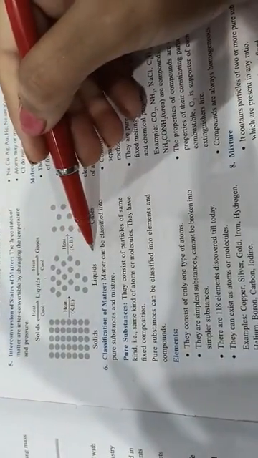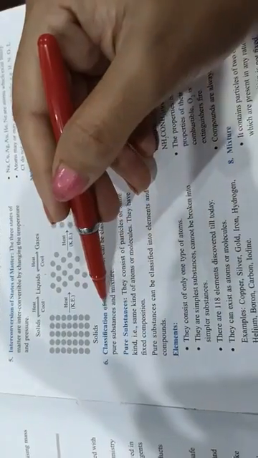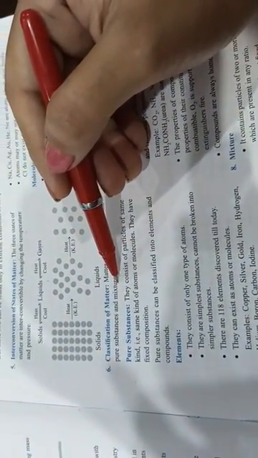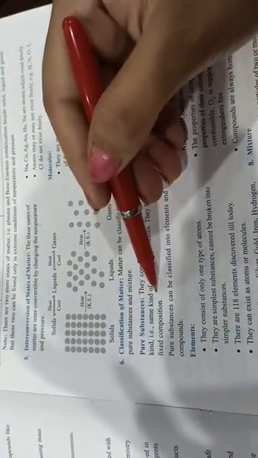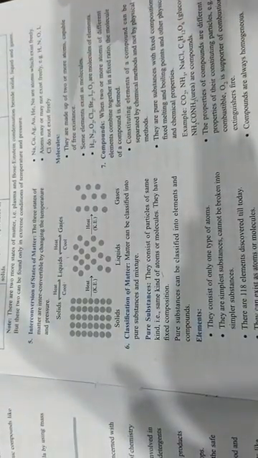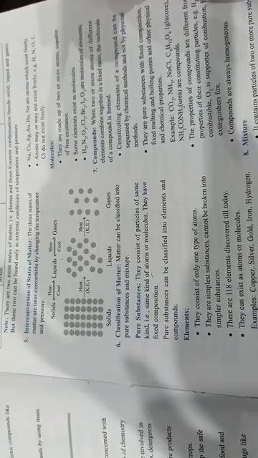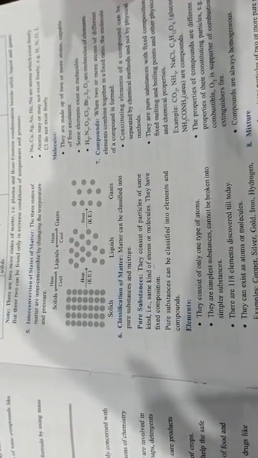Now the classification of matter may be divided into two types: one is pure substance and the second is a mixture. Pure substance consists of particles of the same kind of atoms and molecules. Right? Pure substance can be classified into elements and compounds. So first of all, what is an element?